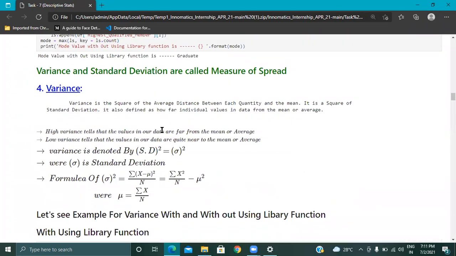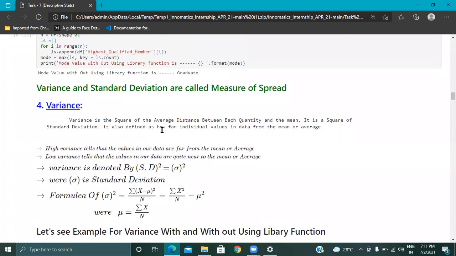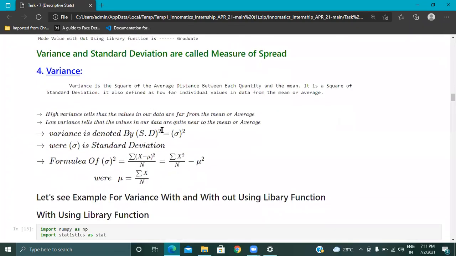So variance. Let's go for variance. What do you mean by variance? It's nothing but the square of the average distance between each quantity and the mean. Let's go for the formula. Let us observe x elements, X equal to x1, x2, x3, x4. There are more samples.